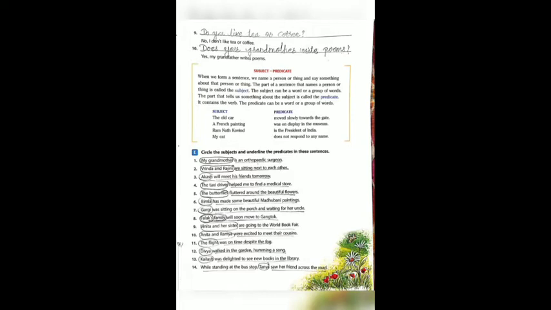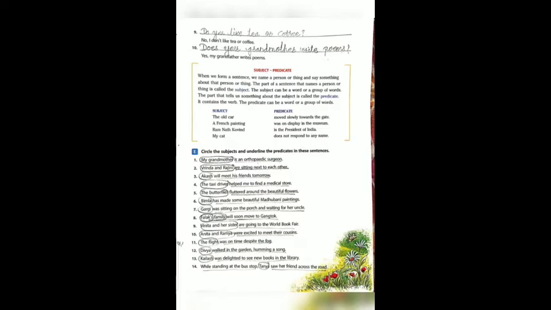Sentence number three. Akshay will meet his friends tomorrow. Here, what is the verb? Will meet. So will meet is the verb. Ask the verb, who? Who will meet? Akshay. So Akshay is a subject and the rest of the sentence, from will till tomorrow, is called predicate.